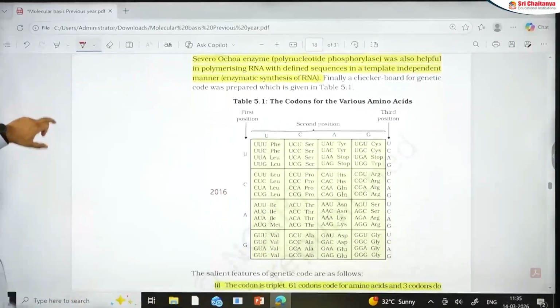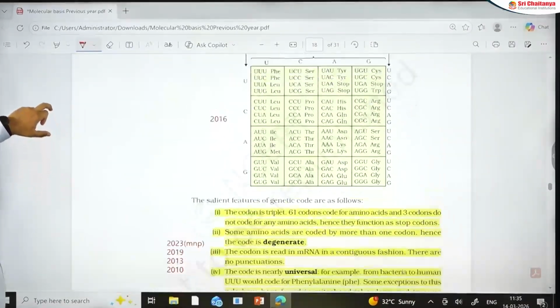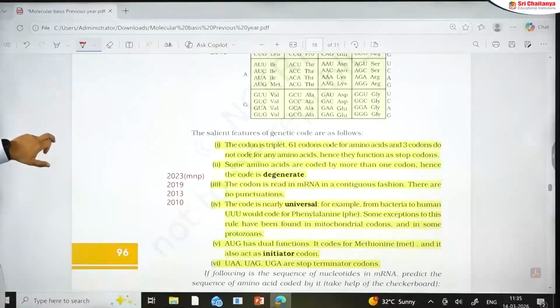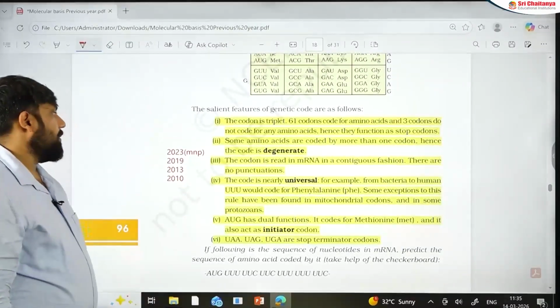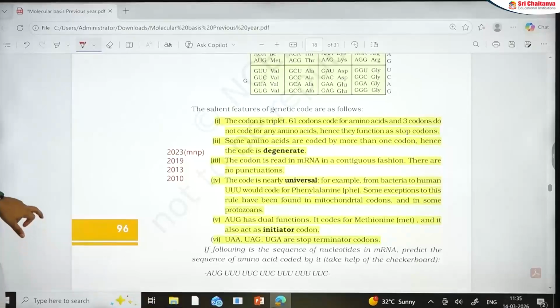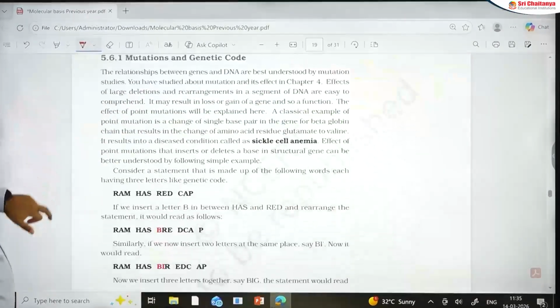Genetic code I am going to discuss in a separate video. Though if you see the genetic code table, 2023, 2019, 2013, 2010, we have got questions from this particular section on a regular basis. Next one are mutations part.